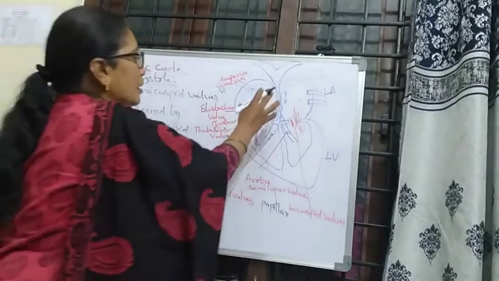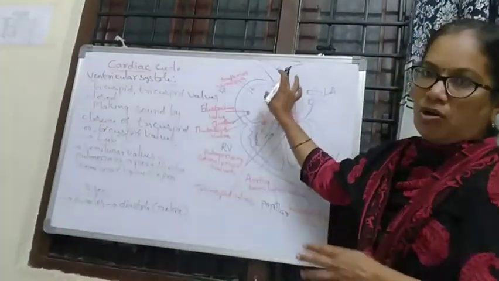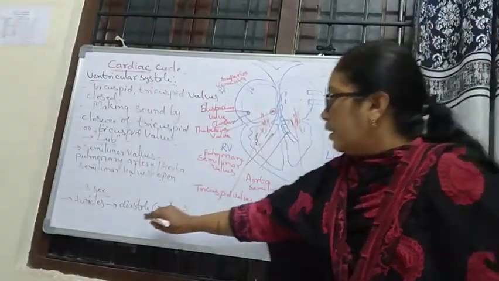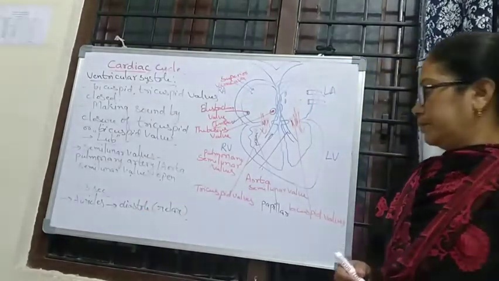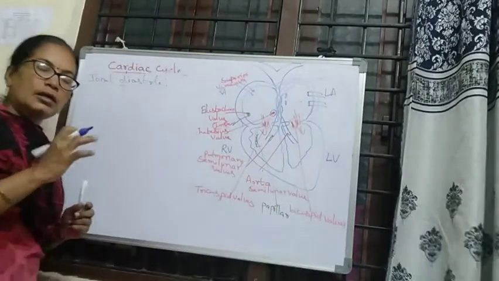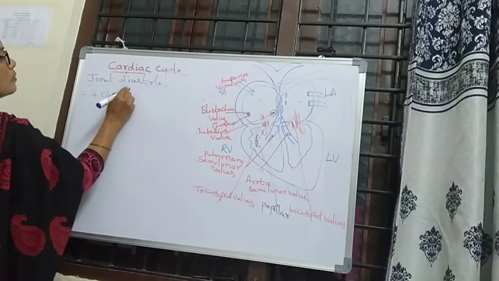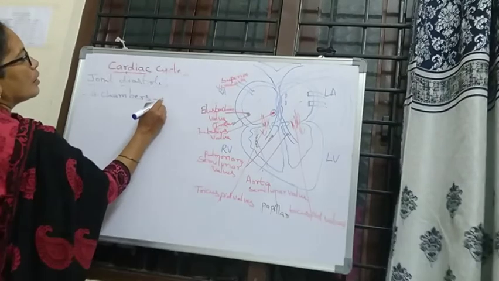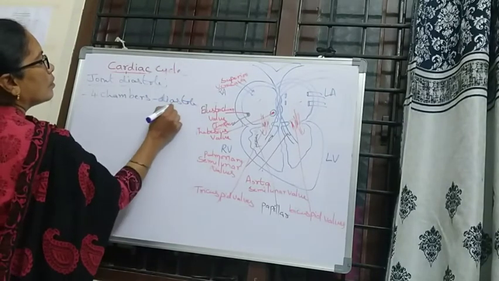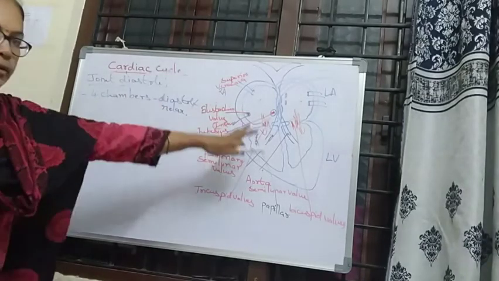At the time of ventricular systole, the auricles are in diastole, which means they are in a relaxed stage. Joint diastole means that these four chambers are in a relaxed mode. Four chambers in relaxed or diastole stage is called a joint diastole.